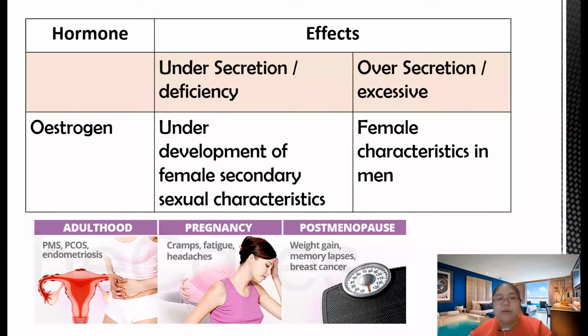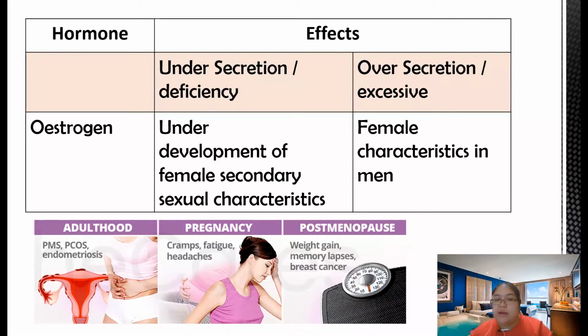Okay, we go see another hormone. There's estrogen, another hormone from the female. This one is underdevelopment of the female secondary sexual characteristics. If you don't have enough, it will disturb your secondary sexual characteristics, so you find the breasts maybe become flat. Then your menstruation also has problems, not coming every month, maybe once in three months, because you have less estrogen.